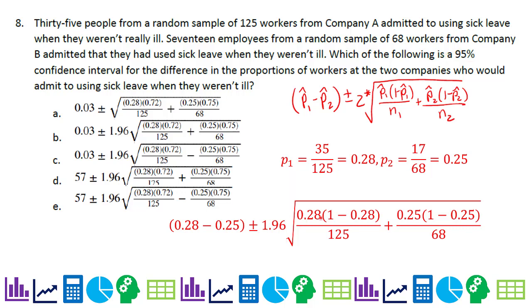And we have 0.28, 1 minus 0.28, and 0.25, 1 minus 0.25. All right, so we know this here is 0.03, so it's either A or B. We know it's not C because there's a minus there. Here we're missing the critical value, and there you can see the values are all correct, so the answer is B.